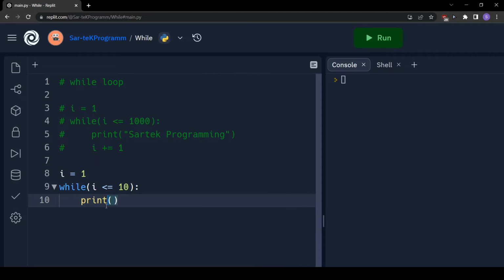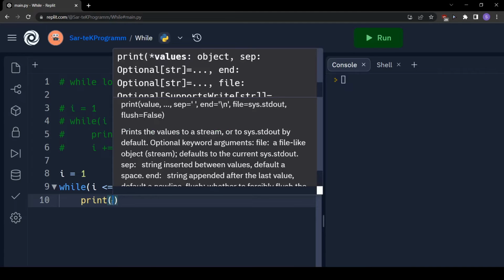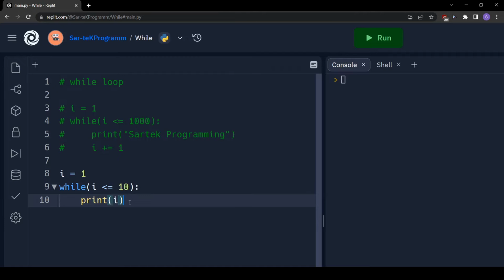So what we have to print is I. So we will print I, and then we will increment. So this is the third component, incrementation or decrementation. In this case we have to increment. There might be a certain case when we will have to decrement, and I will show you that. But in this case we will increment.